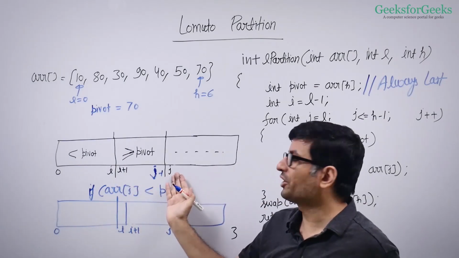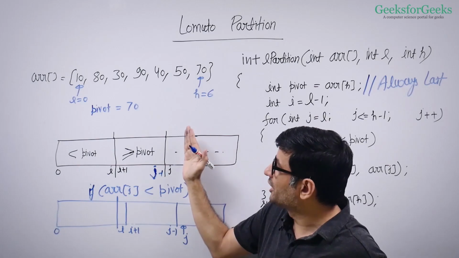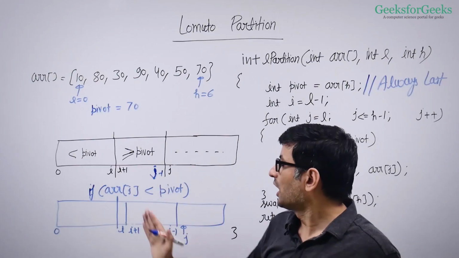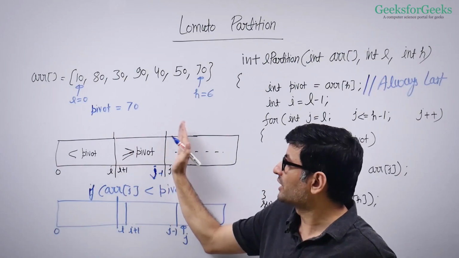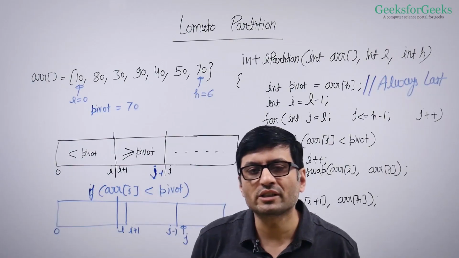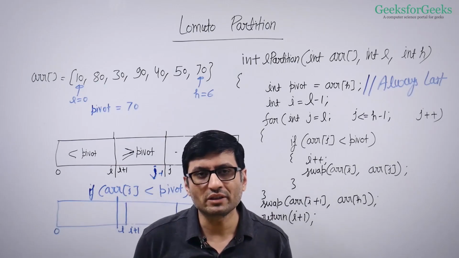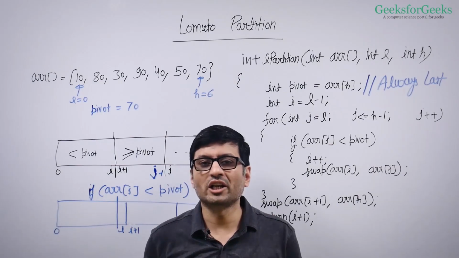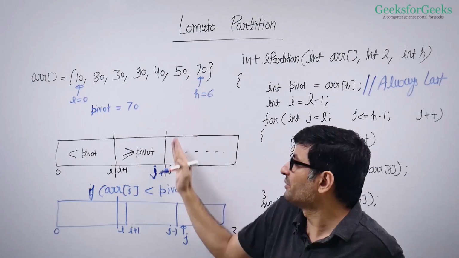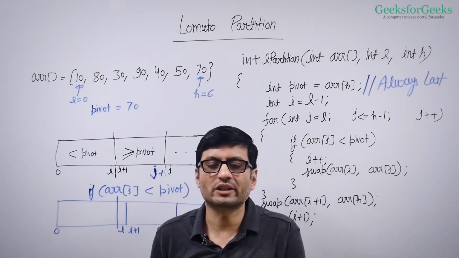If it is greater, we do not need to do anything because we anyway want to put greater or equal elements in the window from I plus 1 to j minus 1. So if it is greater, this window does not change, only this window extends by 1. So that's the simple idea of Lomuto partition. If you see smaller elements, simply increment the window of smaller elements by 1 by doing this swapping and proceed. For greater elements, you are maintaining the end of greater elements till the previous element, so basically you don't do anything because your j changes, and the window of greater elements increments.